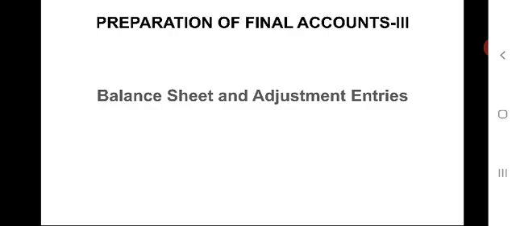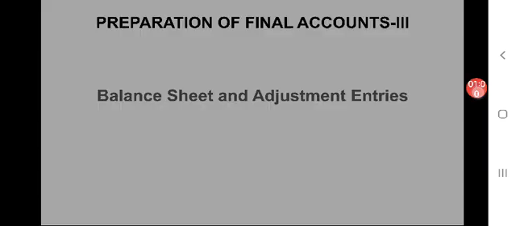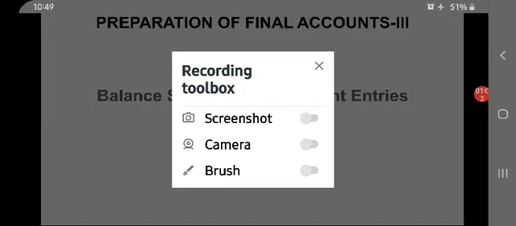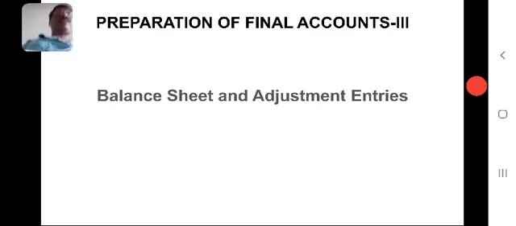It is a financial statement which shows the assets and liabilities of an enterprise as on a particular date. It is prepared at a particular point of time and shows the nature and value of assets and the nature and value of liabilities as on a given date.